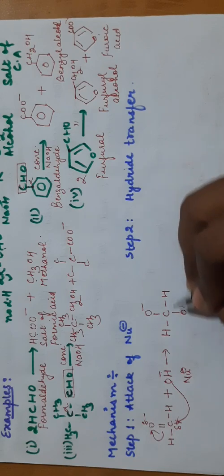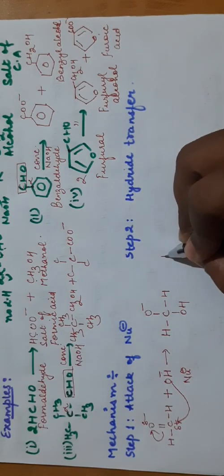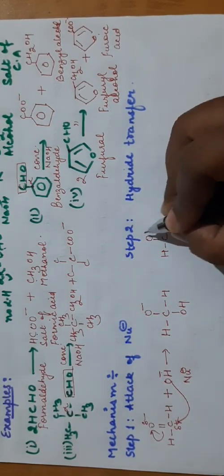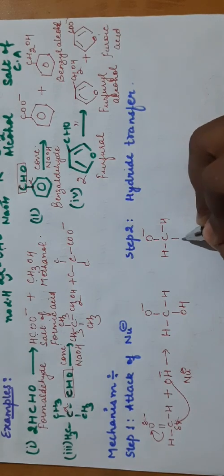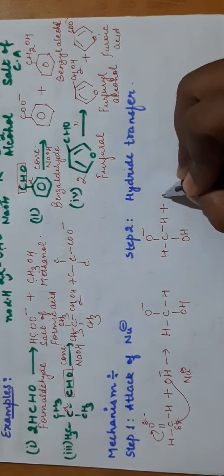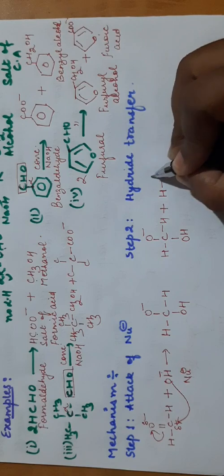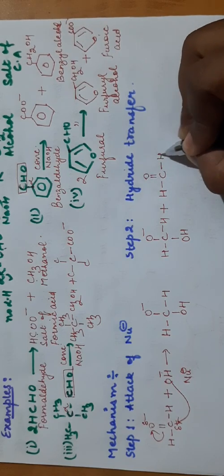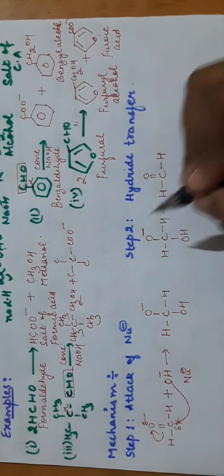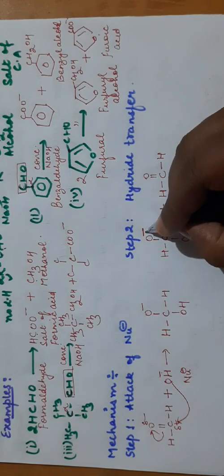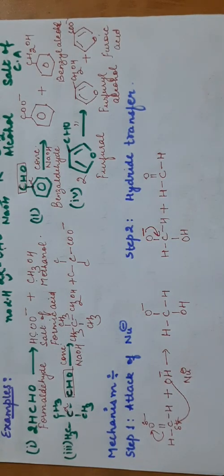Now in step 2 what will happen, this species that is formed will react with another molecule. There is some other molecule which has not undergone this nucleophilic attack. And what will happen, this negative charge on oxygen will come back or return back. If it comes back, then one group has to leave. One of the groups has to leave.